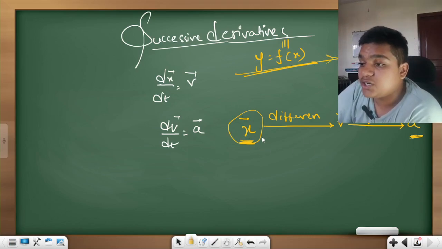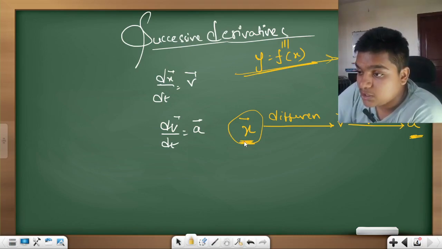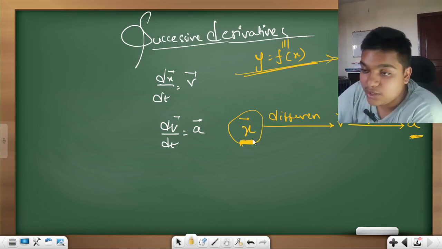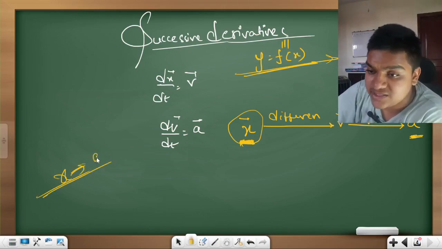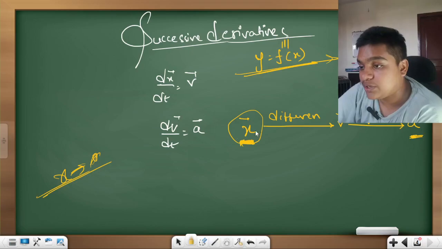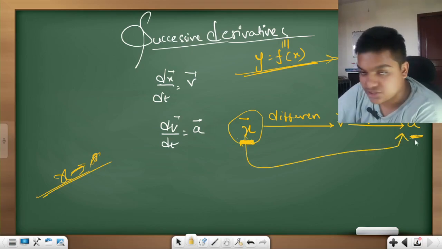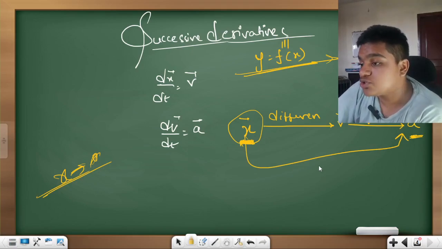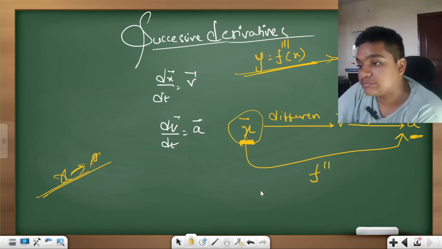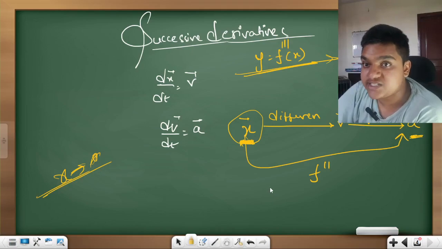Now, when you want to find acceleration from position, when the change in position x is given to you as some value, then you have to use double differentiation.